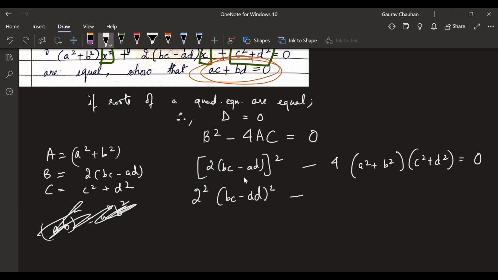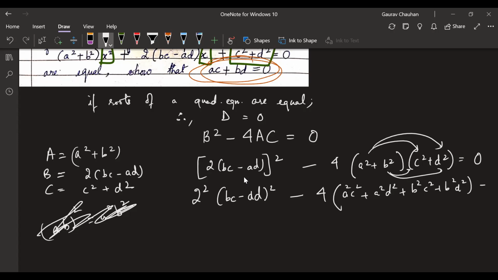Minus this thing is just simply the distributive property. Keeping 4 outside, let's first multiply these two, then we'll multiply with 4. 4 times A square C square plus A square D square plus B square C square plus B square D square is equal to 0.